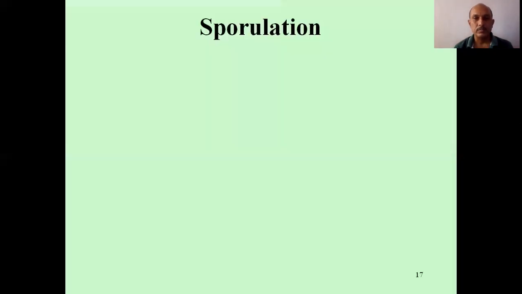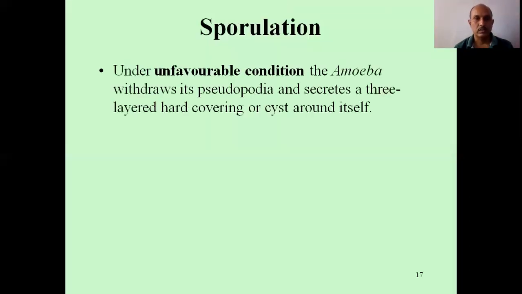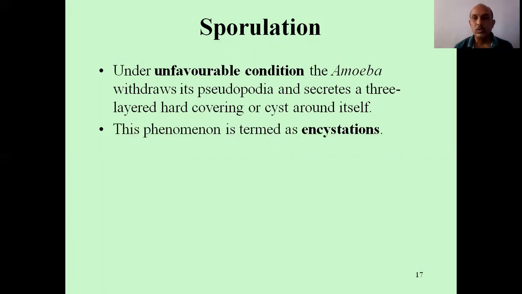Now, sporulation. Under unfavorable conditions, when the conditions are not favorable, the amoeba withdraws its pseudopodia and secretes a three-layer hard cover or cyst around itself. This phenomenon is termed encystation, the formation of a thick layer.